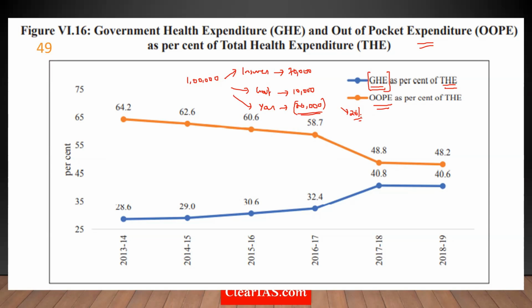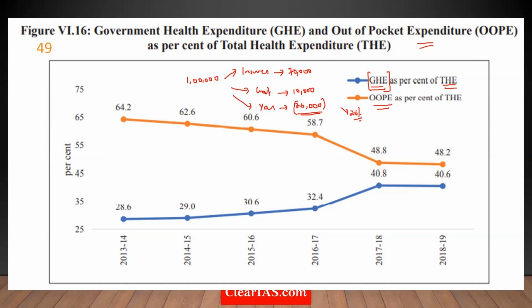But this may not be how it works out. Actually, if you're going to a government hospital, you might have to pay a very minimal amount and the government will take the maximum amount. On the other hand, if you're going to a private hospital, you will not get anything from the government. You will have to pay almost everything from your pocket if you don't have insurance. If you have insurance and you go to the private hospital, you will have to pay a small amount and the insurer will have to pay a higher amount.